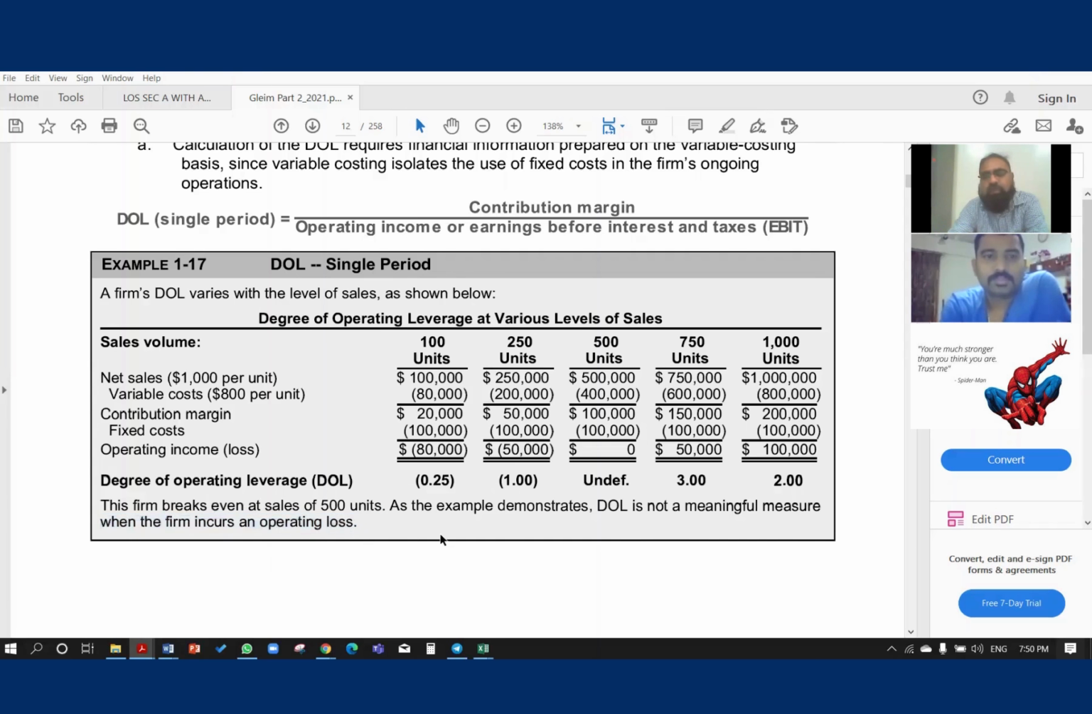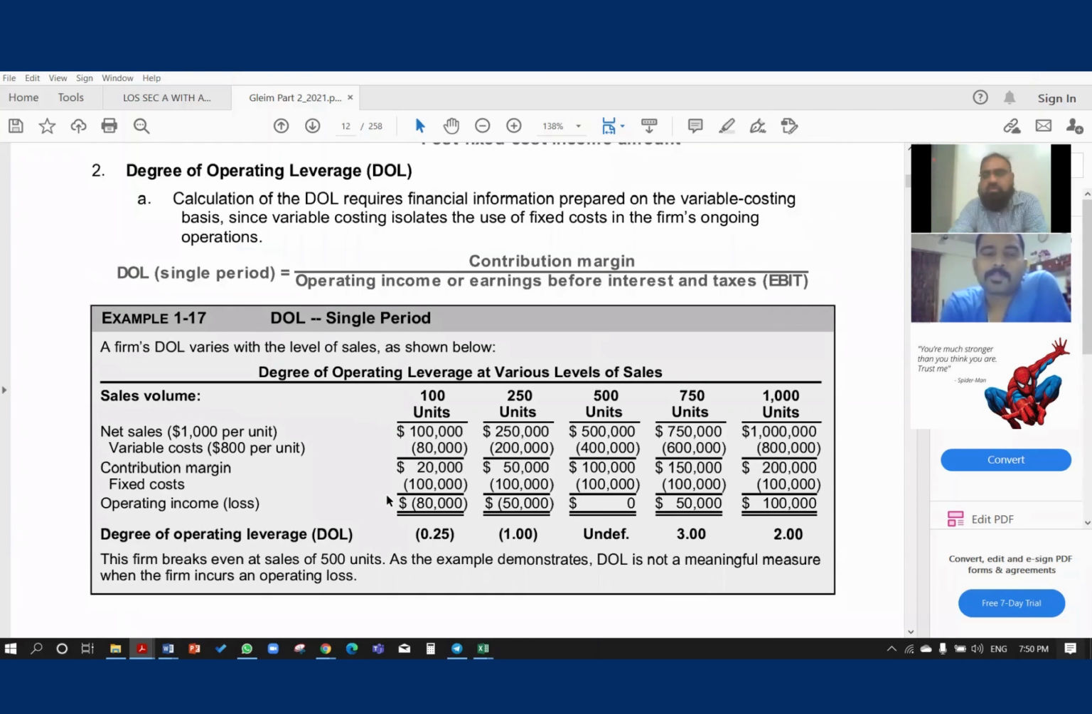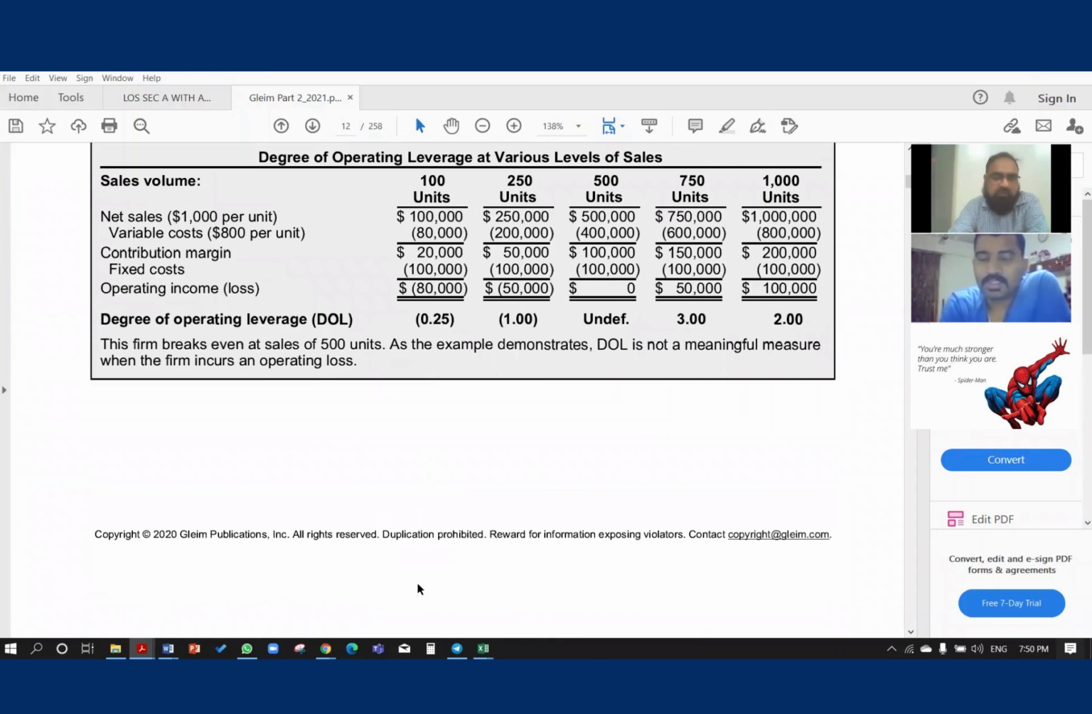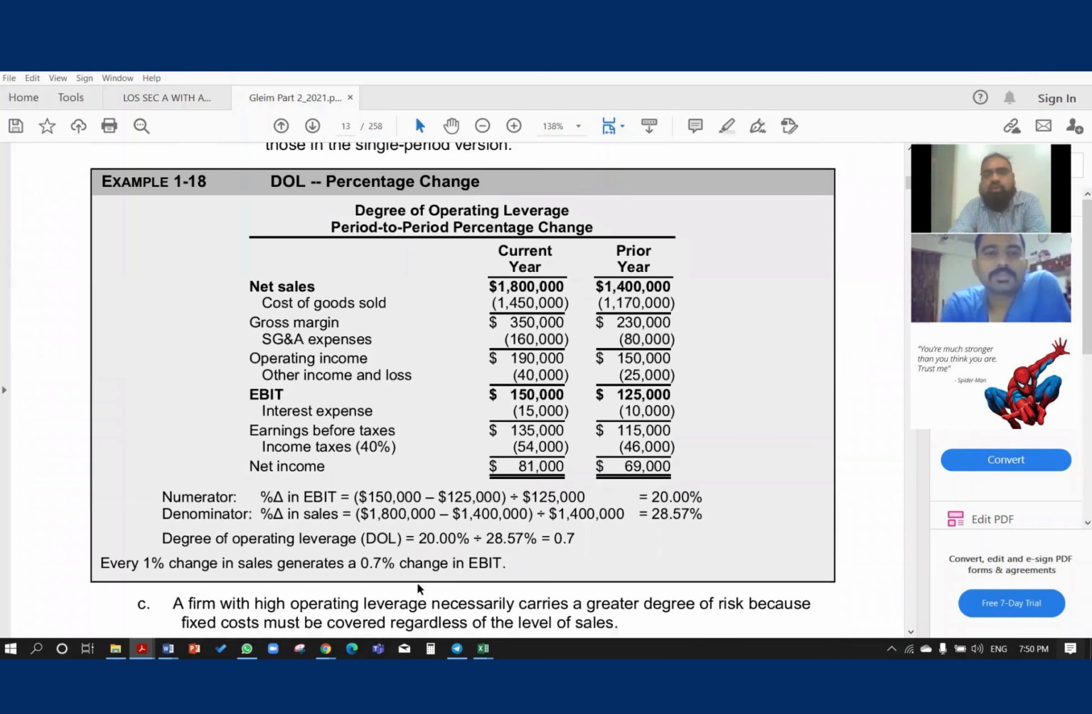So degree of operating leverage will be more practical and important when it is positive. Higher the degree of leverage, it means higher risk. So anyway, this is the single period version. If we have been given 2-year data, we have to find out degree of operating leverage considering 2-year data.